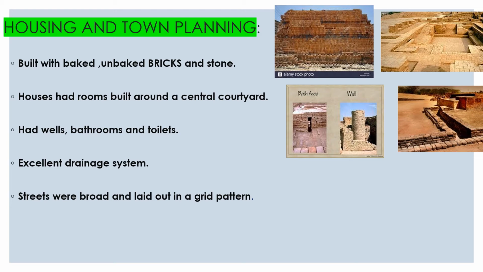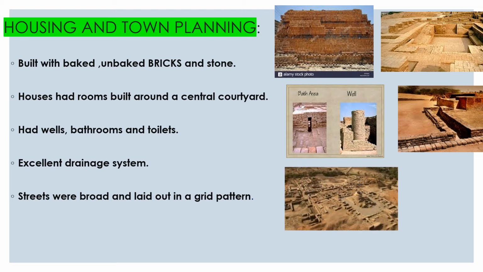Then their streets were broad, meaning their roads were nicely built and quite big also. And the roads were built in a grid pattern. See the picture. Grid pattern means straight lines that cross each other to form squares. So it means that their housing and town planning was very nice and they had everything so well maintained.